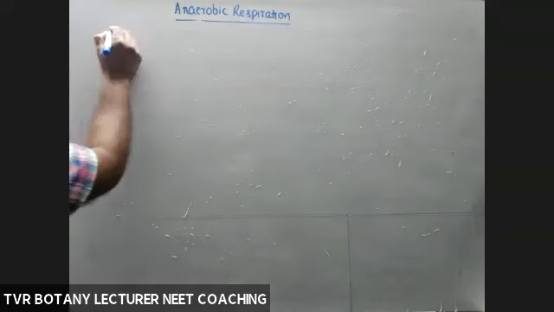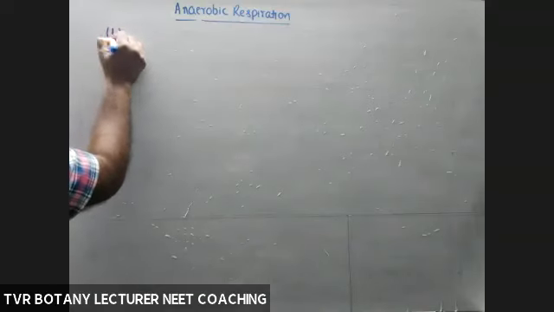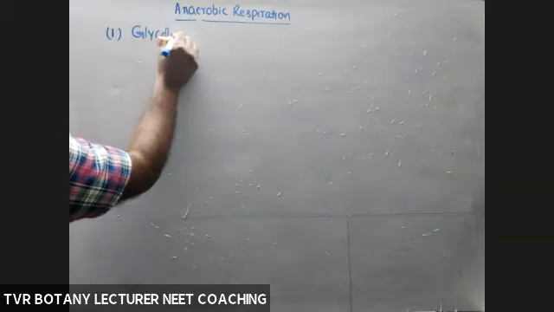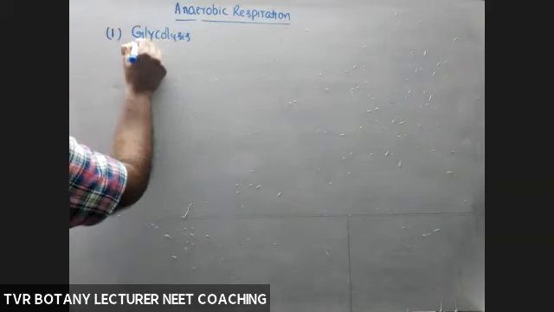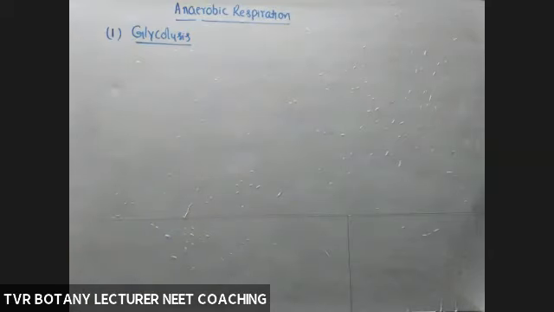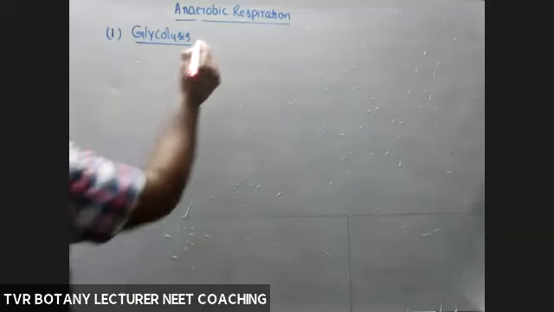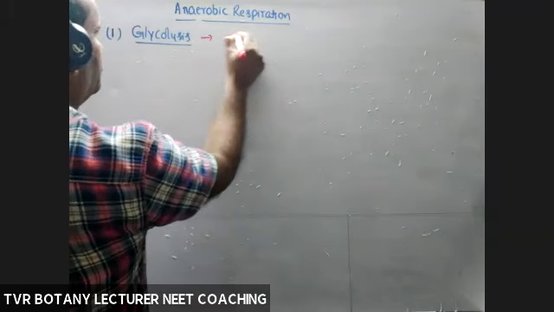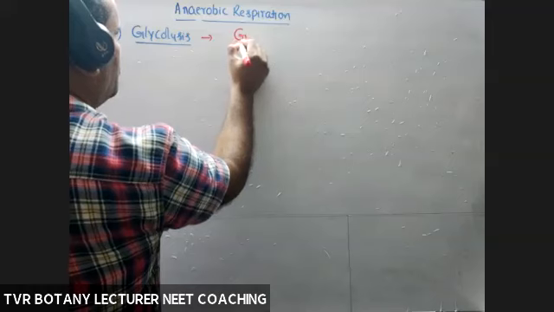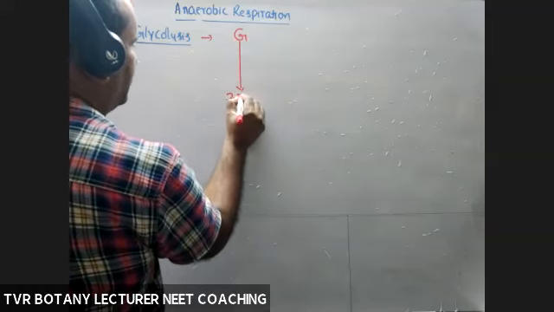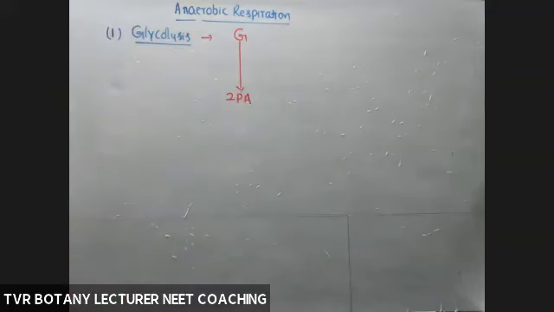Okay, so the first step is glycolysis, same as before. During glycolysis, one glucose molecule is converted into two molecules of pyruvic acid.